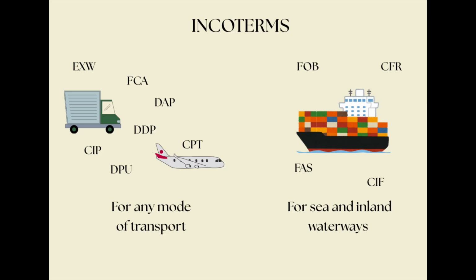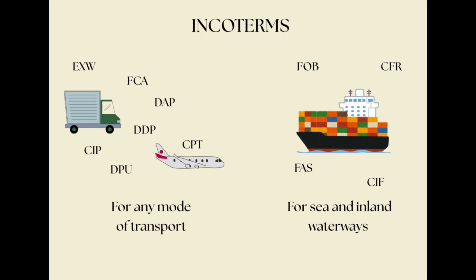So now, to truly understand the meaning of those Incoterms, we need to know first that there are 11 Incoterms split into two groups, like two families. The first family is applied for any mode of transport, and we have 7 members, like 7 Incoterms in this family.